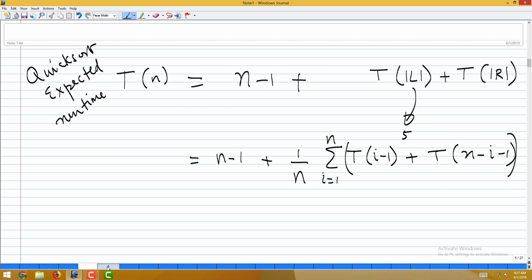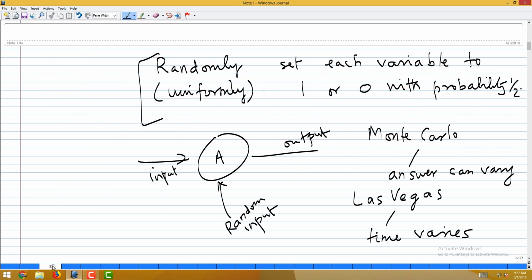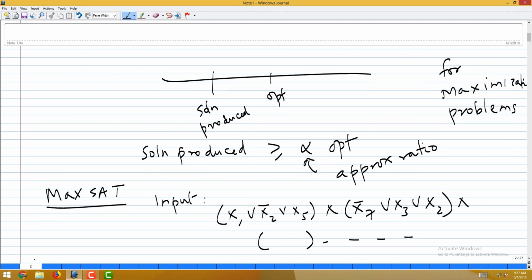Now, let us come back to our MaxSat problem, and what did I do? I just randomly set my variables 0 or 1. The running time of the algorithm is trivial, it is linear time, I am not doing anything. Now, what is it we want to analyze? Number of clauses satisfied, right. This is the goal in approximation algorithms, which is the quality of the solution. How good is it compared to the optimum?